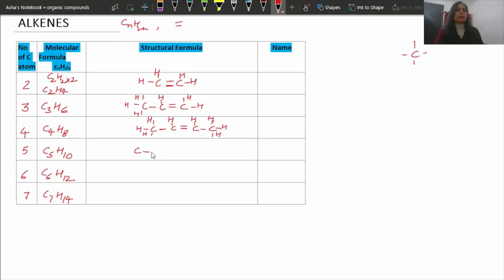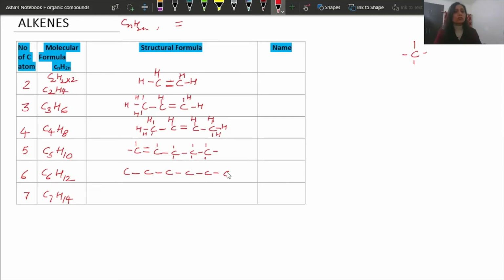Similarly, you can make it for C5 also. You can place the double bond anywhere. Let us say now we are placing the double bond here. This carbon has 2 bonds here, so it needs 2 more. This carbon has 3, this is the 4th bond. This carbon has 3, this is the 4th bond. This carbon has 1 bond here, so it needs 3 more. Count H: 1, 2, 3, 4, 5, 6, 7, 8, 9, 10. So it is 10.